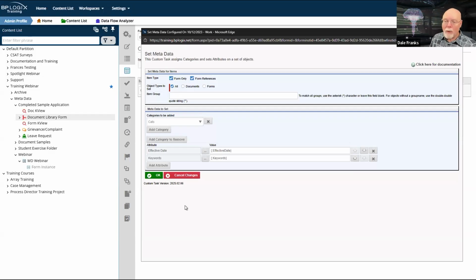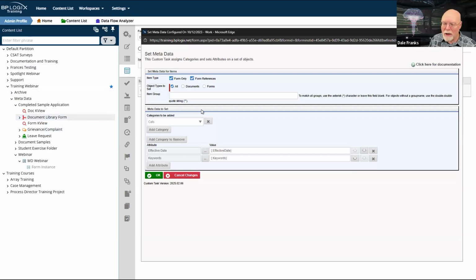Now, I would not have to run the set metadata custom task at all if I had two document library forms. If I had an HR document form and an IT document form, then I could apply the HR or IT category at the form definition level.